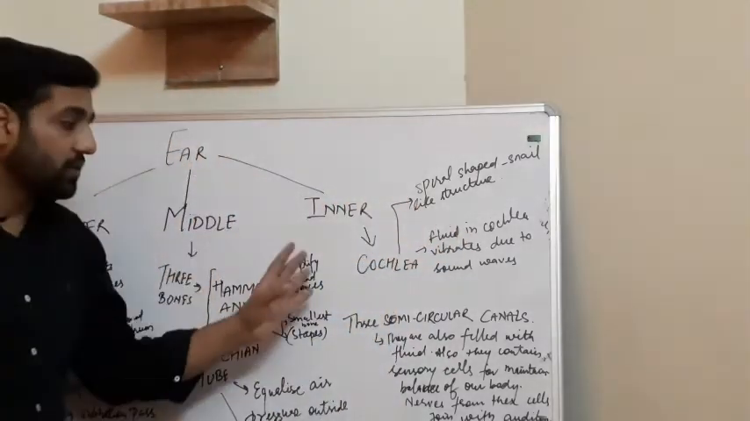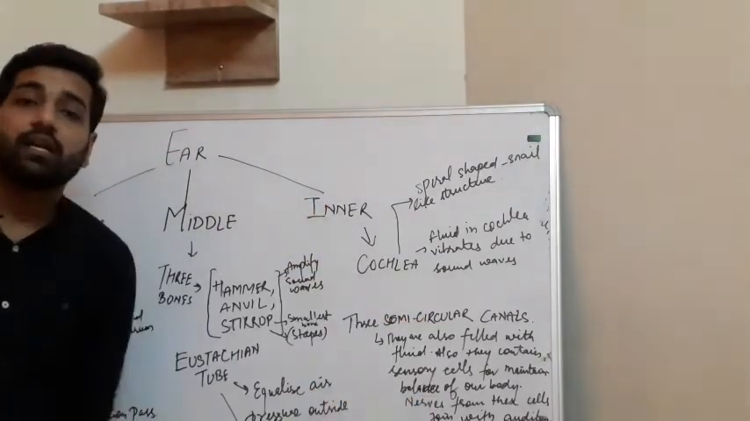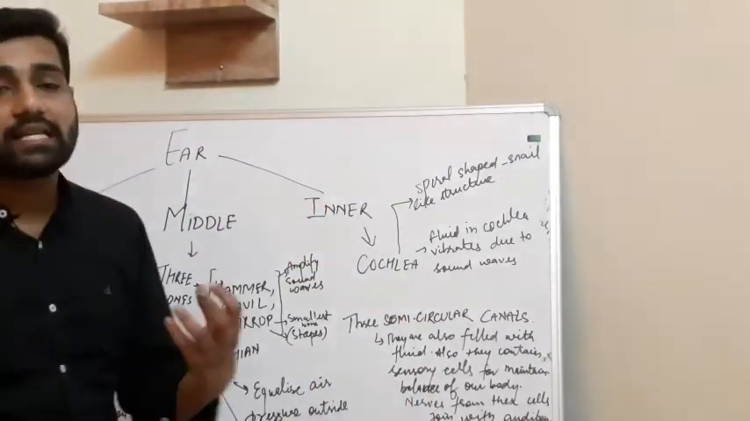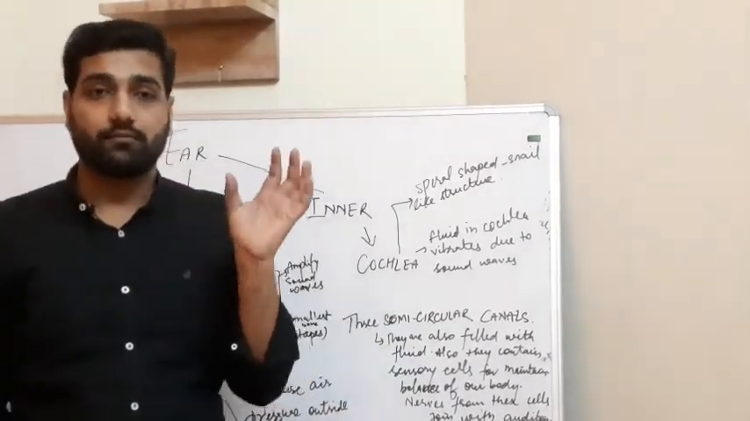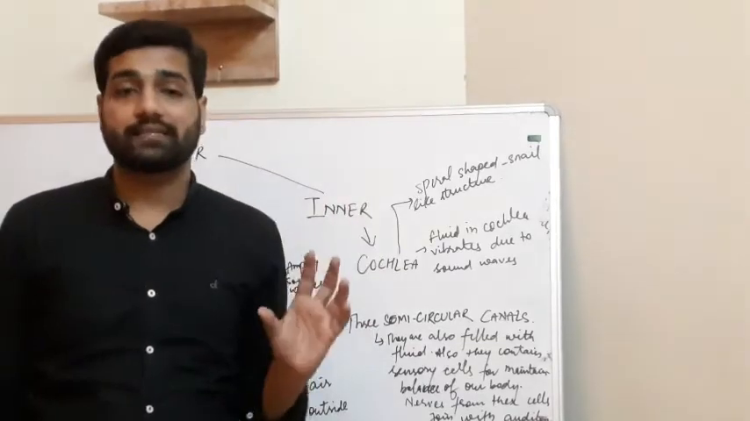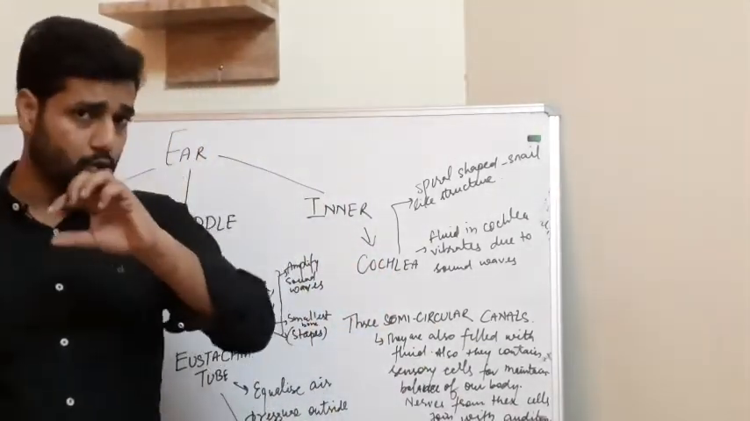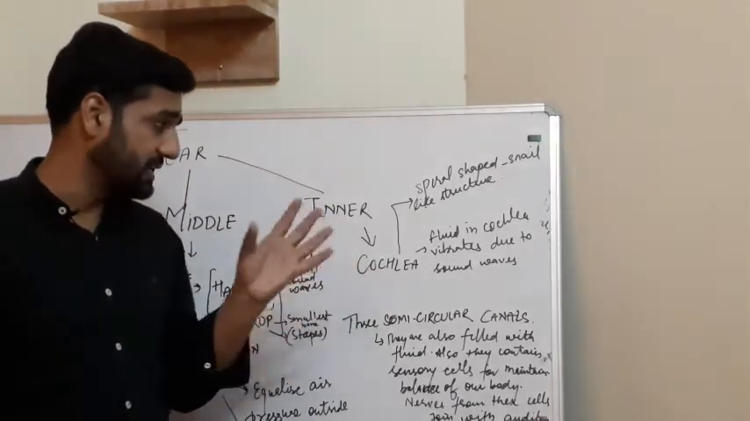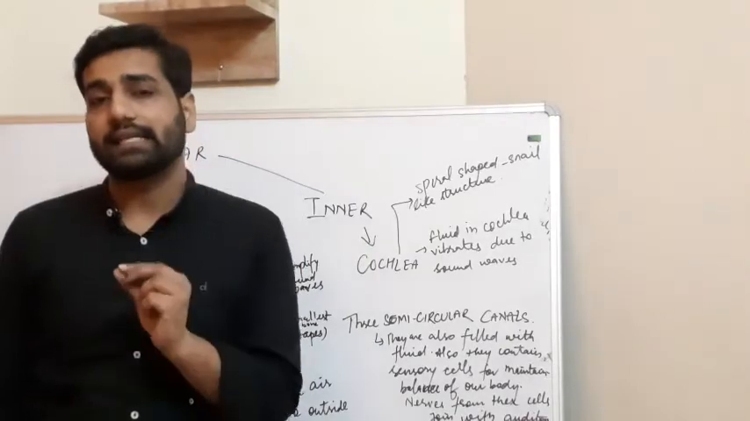Along with the cochlea, the inner ear contains the semicircular canals. They are helpful for maintaining the balance of our body, whether we are standing still or shaking our body. The semicircular canals also contain some liquid, like the cochlea does. Along with that, they contain some sensory cells.